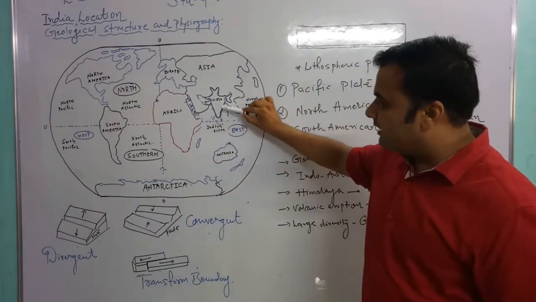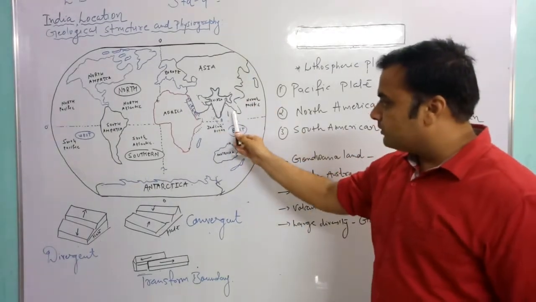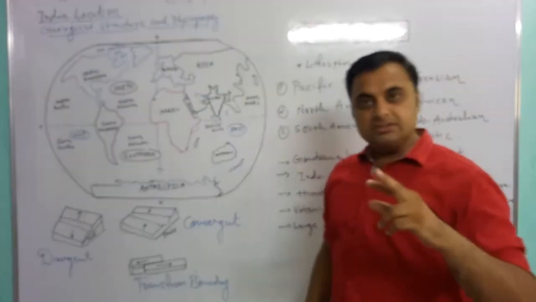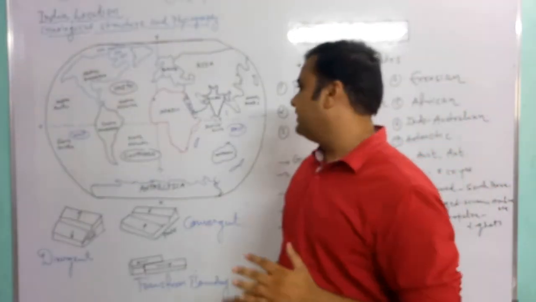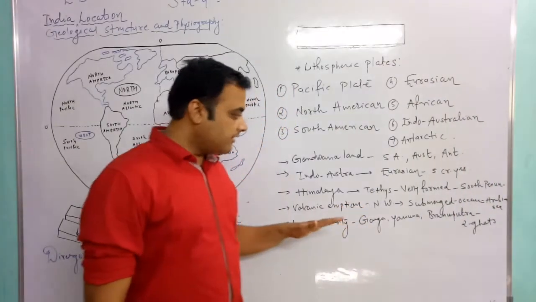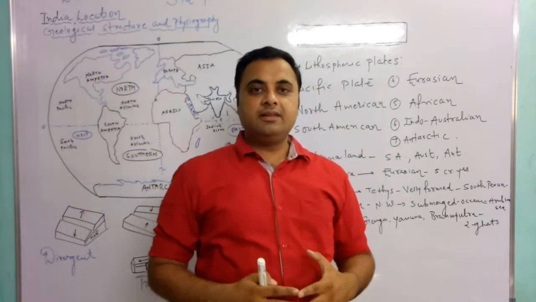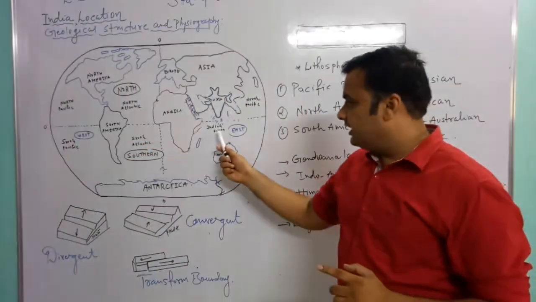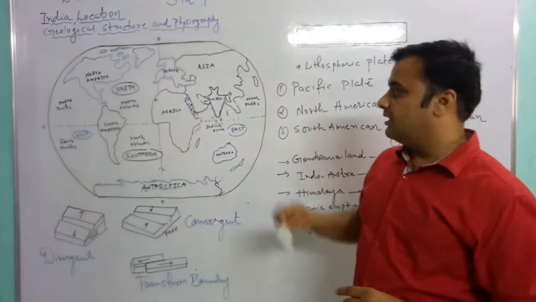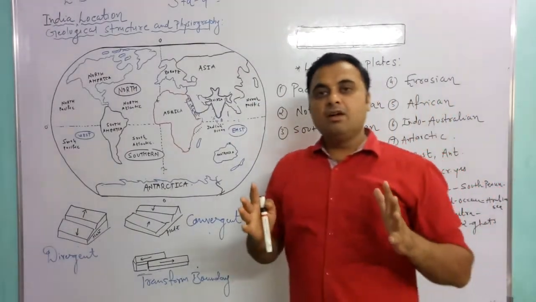The southern part of our country is the peninsular type of plateaus, with two types of Ghats, that is the Western Ghats and also the Eastern Ghats. These two Ghats have also been created, and that is the peninsular plateau in the southern part of our country. So India is connected with three water bodies: Indian Ocean, Arabian Sea and Bay of Bengal. And the southern part of our country becomes much more distinct.